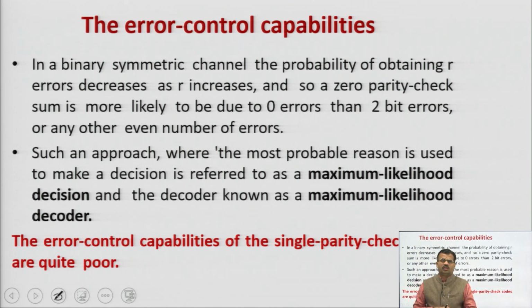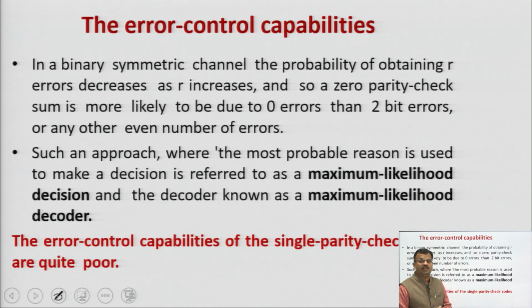Now we are talking about the error control capabilities in this case, because with single parity check codes you are only able to detect the error. In a binary symmetric channel, BSC, the probability of obtaining R errors decreases as R increases.